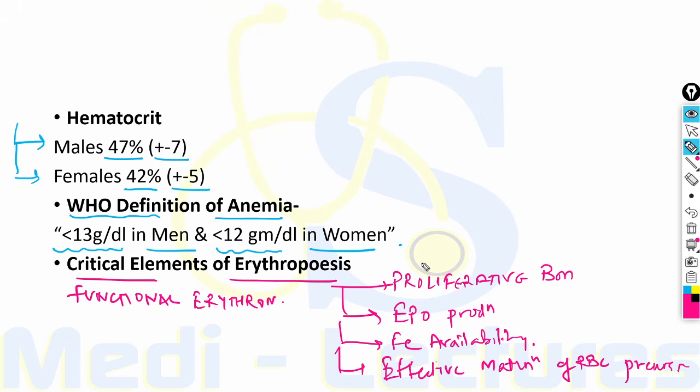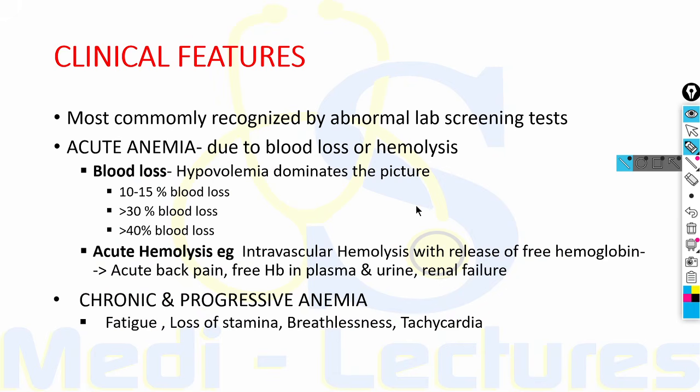So these four are the critical elements for erythropoiesis, that is, we should have a proliferative bone marrow. It should be having enough EPO stimulation, that is only possible when there is normal EPO production. There should be enough iron availability and effective maturation of RBC precursors. So these 4 points will be used for the classification of anemia, as we will see in the further slides.